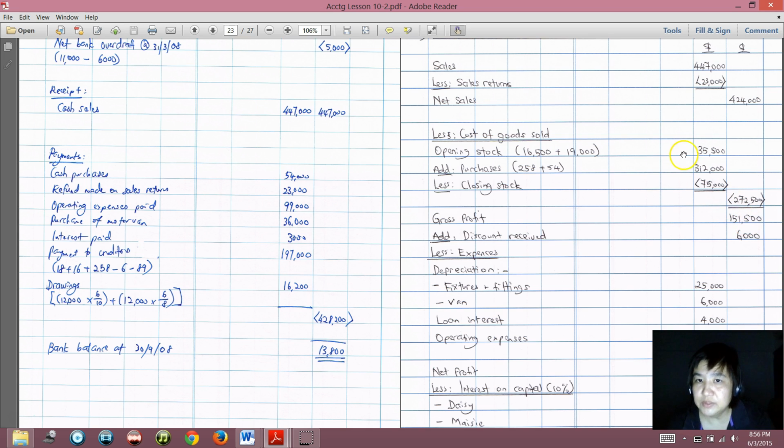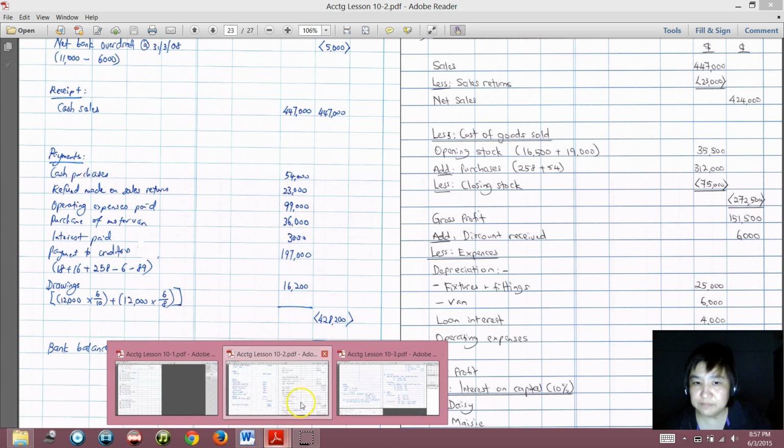So opening stock is against profit. The higher the opening stock, the higher the cost of goods sold, and the lower the gross profit.